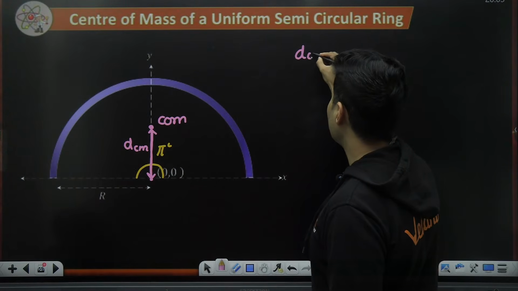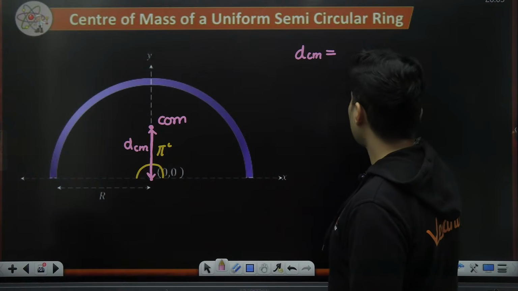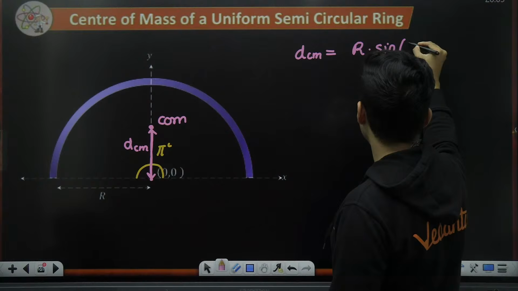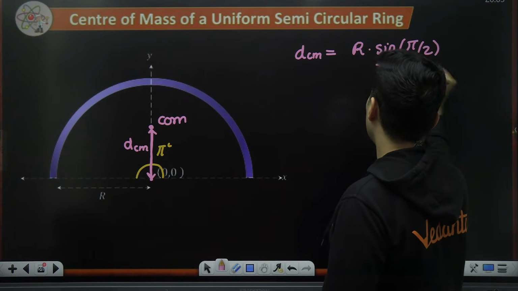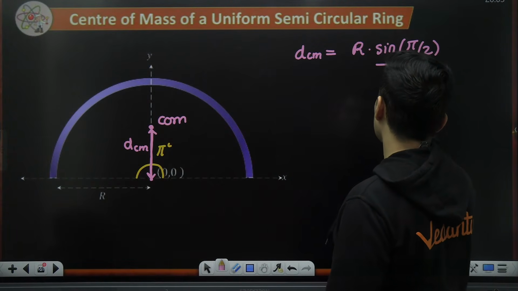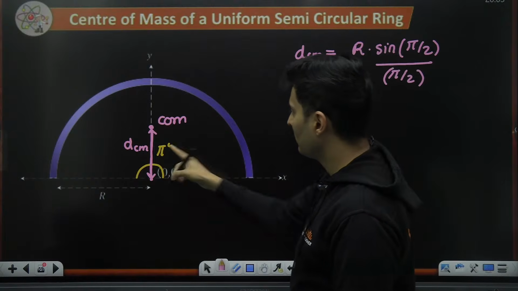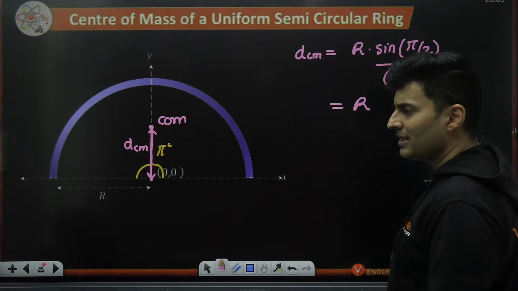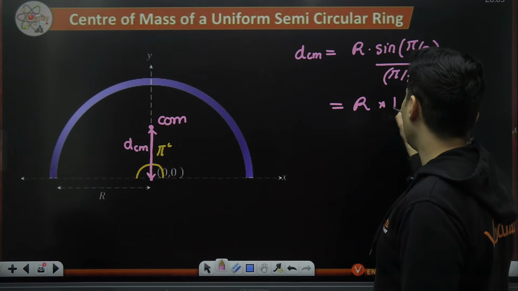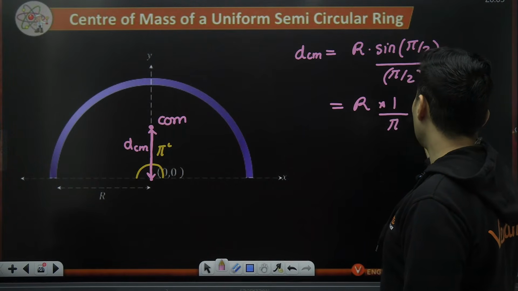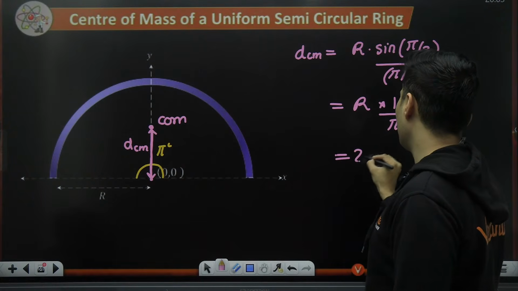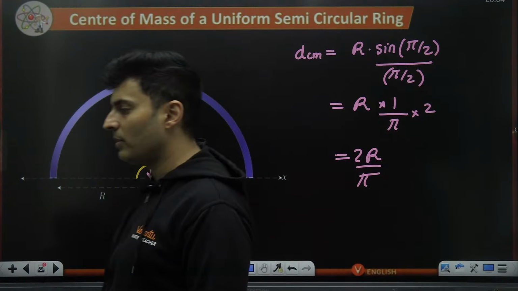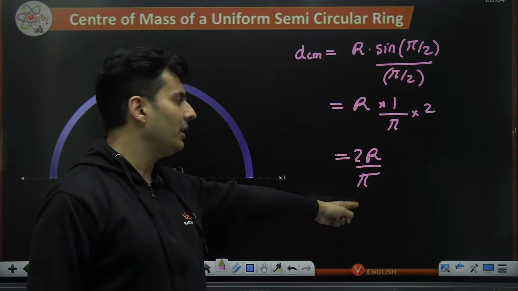So this DCM, use our formula. R is there, sine theta by 2, theta is pi, so pi by 2 by pi by 2. Theta is pi over here. What is sine of pi by 2? Sine of pi by 2 means sine of 90. Sine 90 is 1. And this pi will come over here. This 2 will go over here. So this will become 2r by pi. So you don't have to really remember 2r by pi separately. If you know this formula, you can get it.